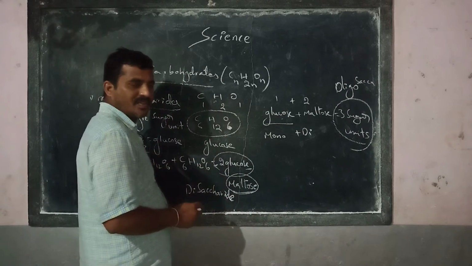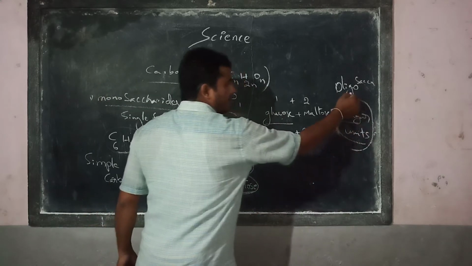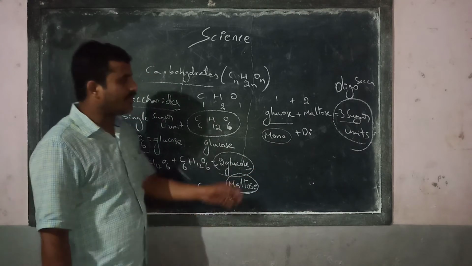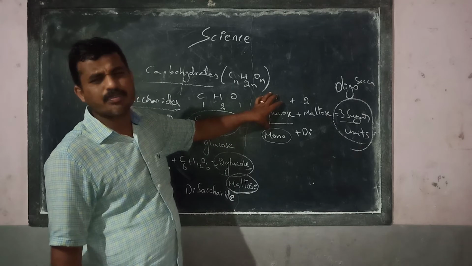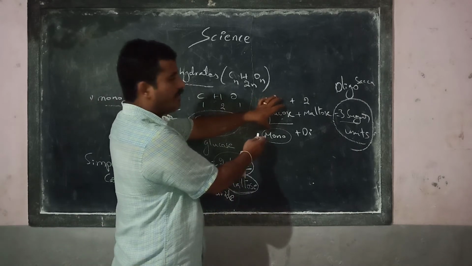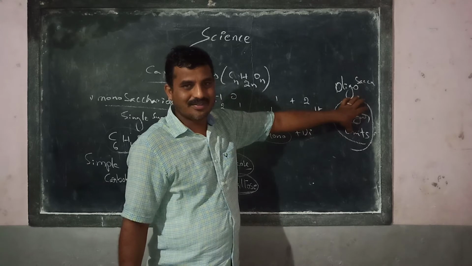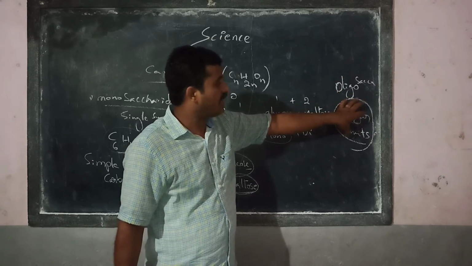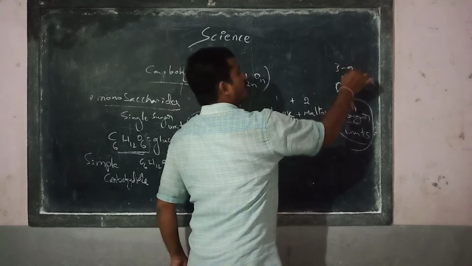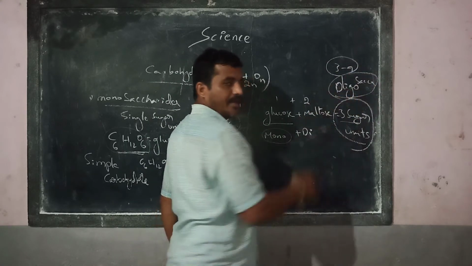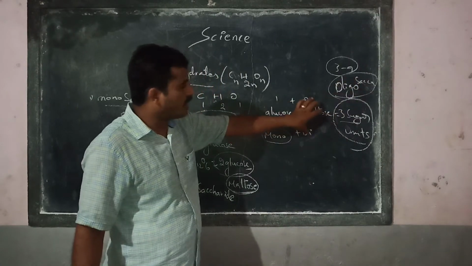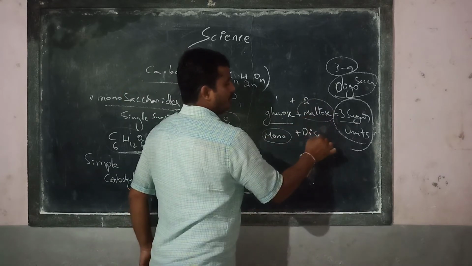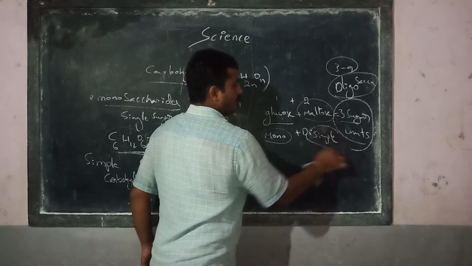Now compare them. Compare this 3 sugar unit oligosaccharide with this monosaccharide. What can we understand? It is having only one sugar unit, as simple as that. It is a simple sugar when compared with this. Right? Now when we compare this oligosaccharide, with 3, 4 or 5 sugar units, 3 to 9 sugar units, with maltose, which is having only 2 sugar units, then maltose is said to be simple, a simple sugar unit.